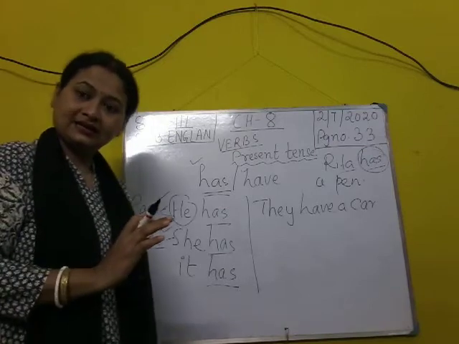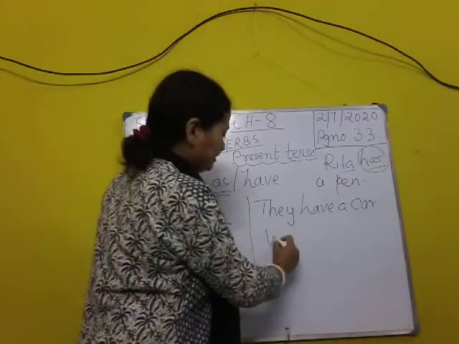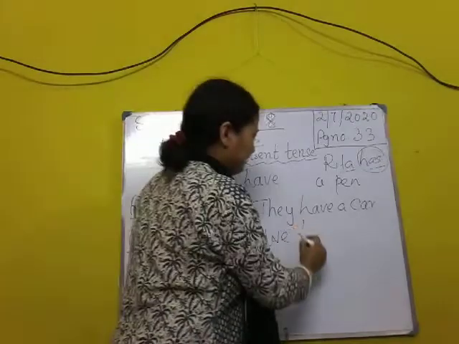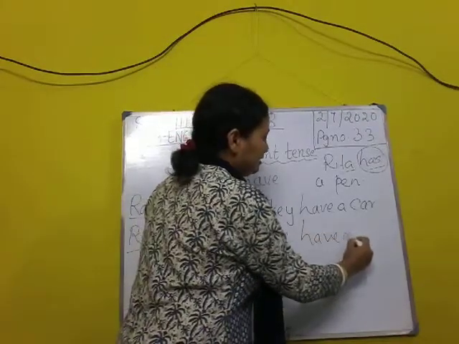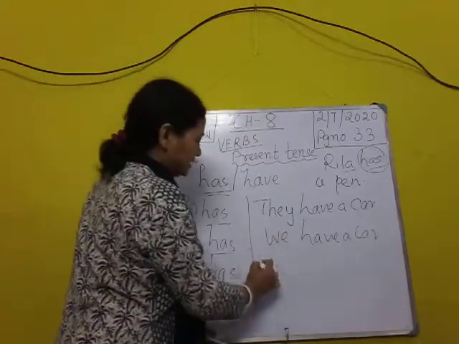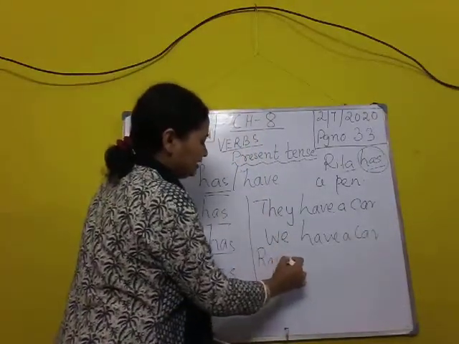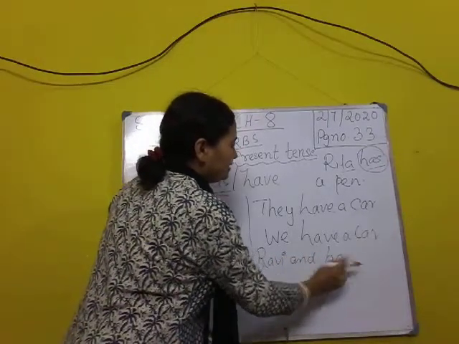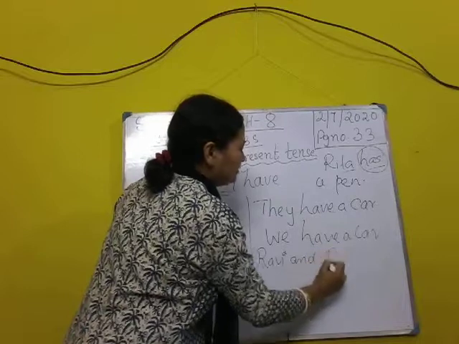Is it clear? Suppose I write we. We means more than one. Then we have a car. Suppose now I am writing the names Ravi and Ram.